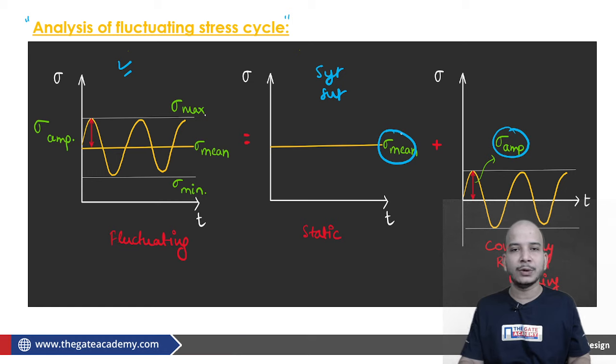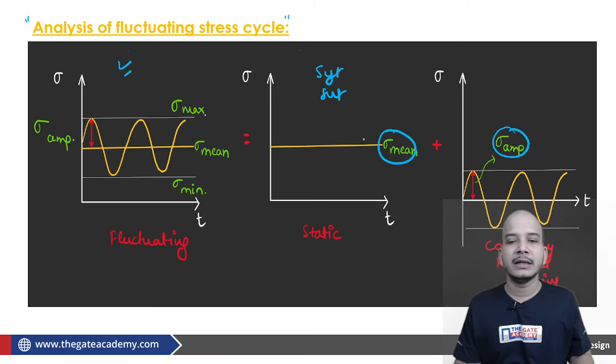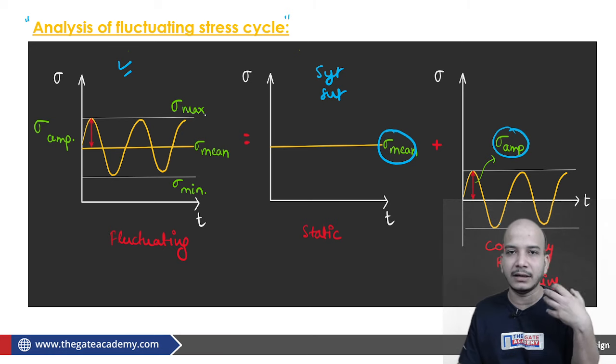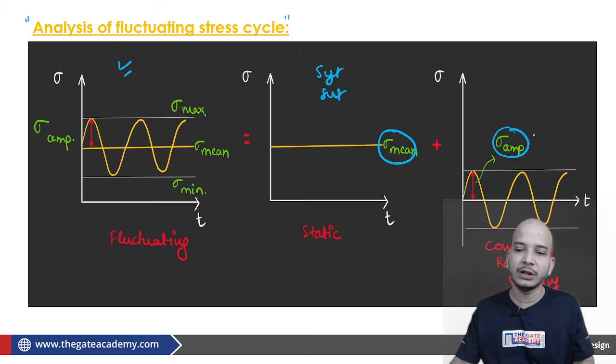We know that corresponding to sigma mean, if sigma mean exceeds the value of SYT, the material will fail. If sigma mean exceeds the value of SUT, the material will definitely fail, provided even there is no amplitude. So straight away from here you can say. The point is, what about completely reverse loading? How do we design corresponding to completely reverse loading? This is something you have to learn from here, as the sigma mean static loading we already know.